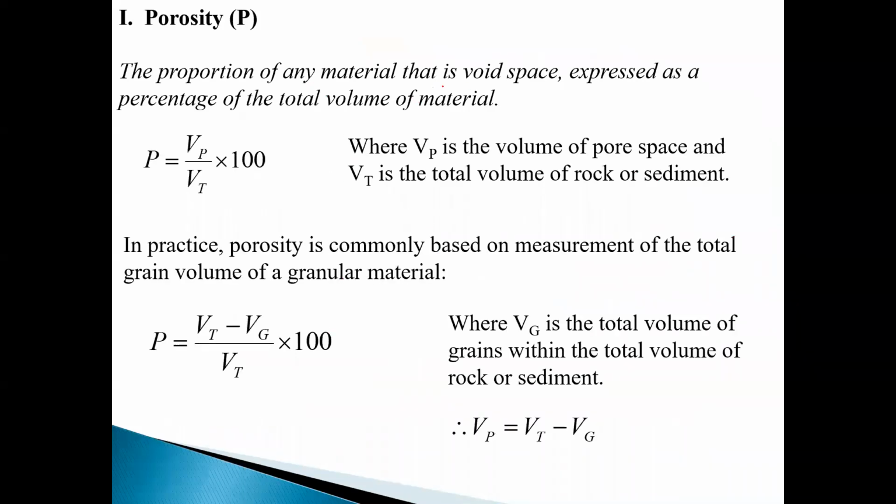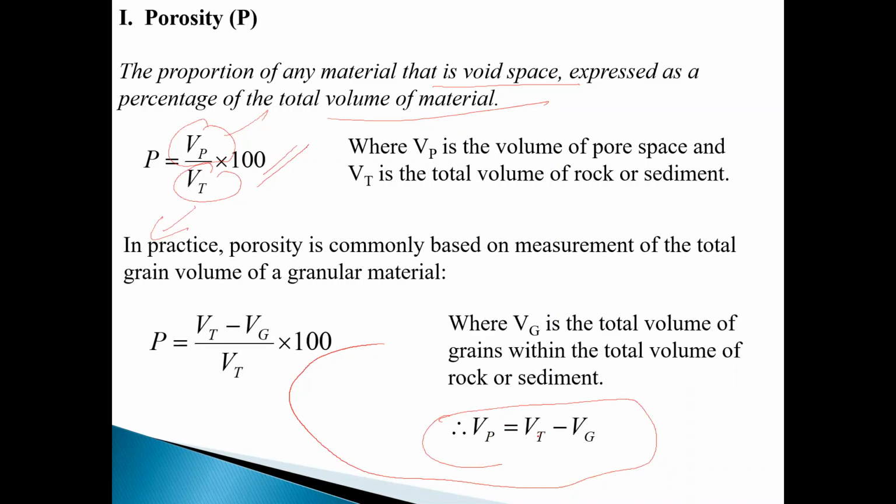Porosity of any material is the void space expressed as a percentage of total volume: Vp, the volume of the pore, upon total volume, into 100. This is porosity. And the volume of the pore is equal to total volume minus volume of the grain. Look here, these are the grains.